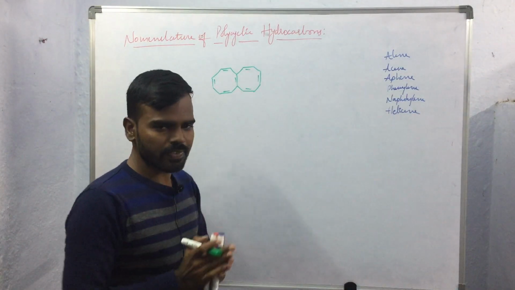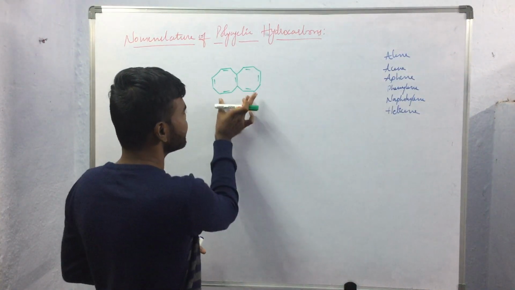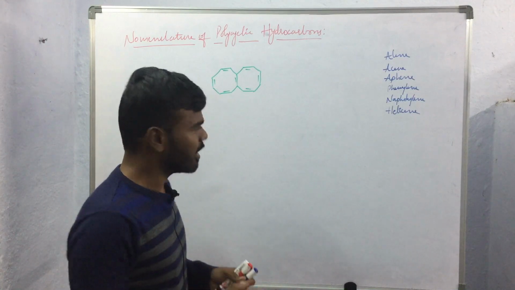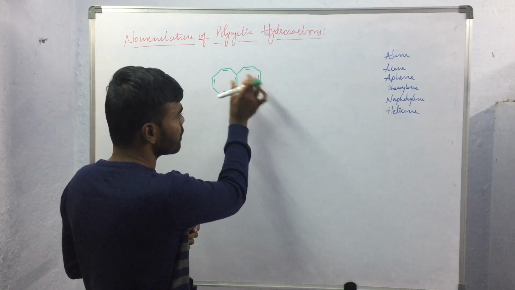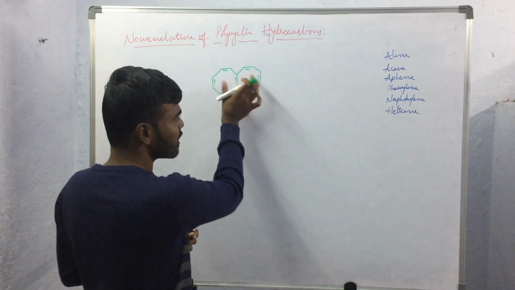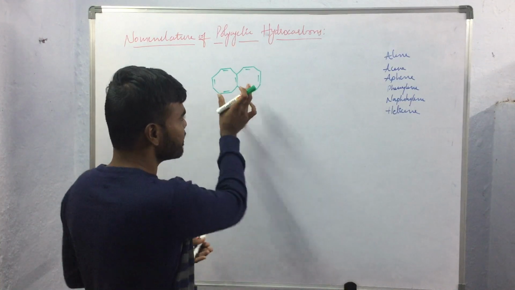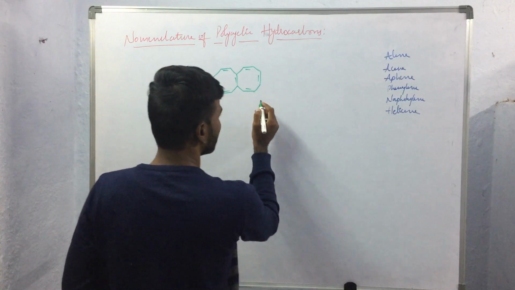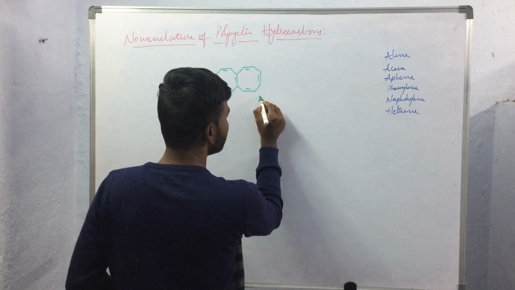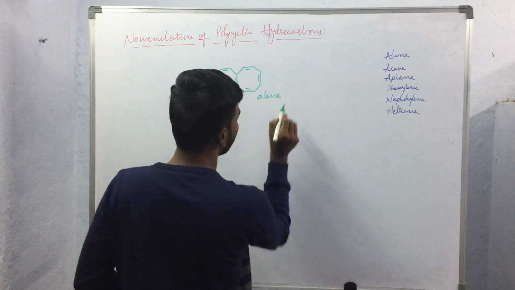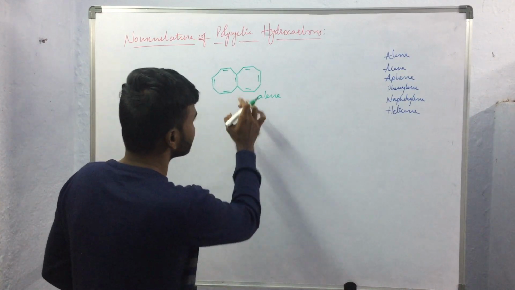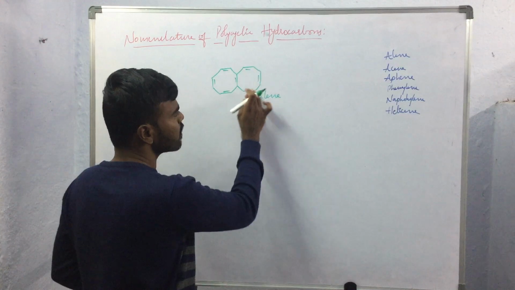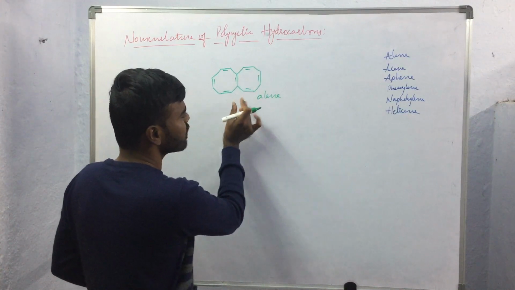We have also discussed that these kinds of orthofused rings will be named, if both the rings are of the same size, in such a way that we use the suffix alene, and we use the number of carbon atoms, or the size of the ring, as the prefix.